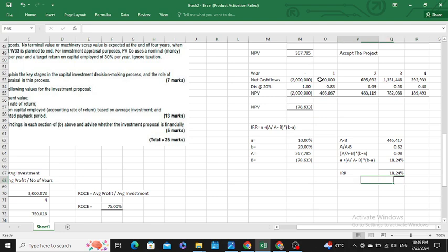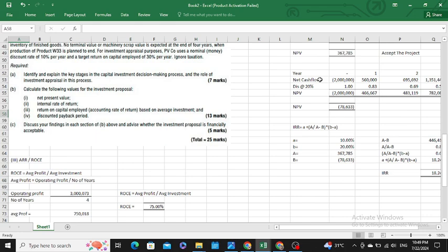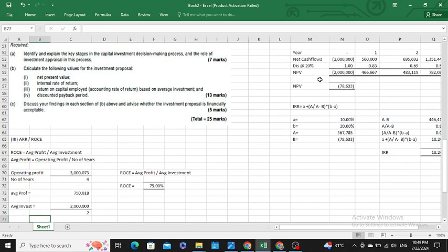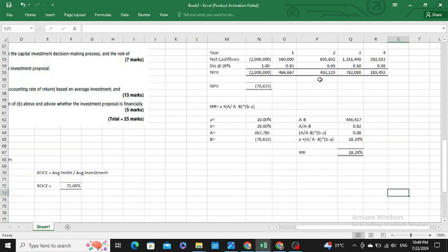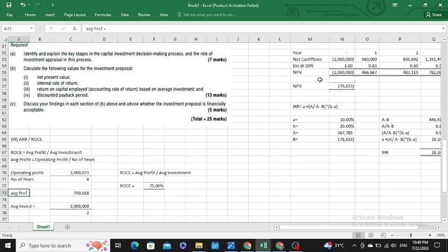Then the question also says that your return on capital employed is 30%. Sir, I assume that the profit I would earn is 30% on my investment, but after calculating the return on capital employed, or accounting rate of return, I'm getting 75% return on my investment. So it is feasible for me to accept the project.